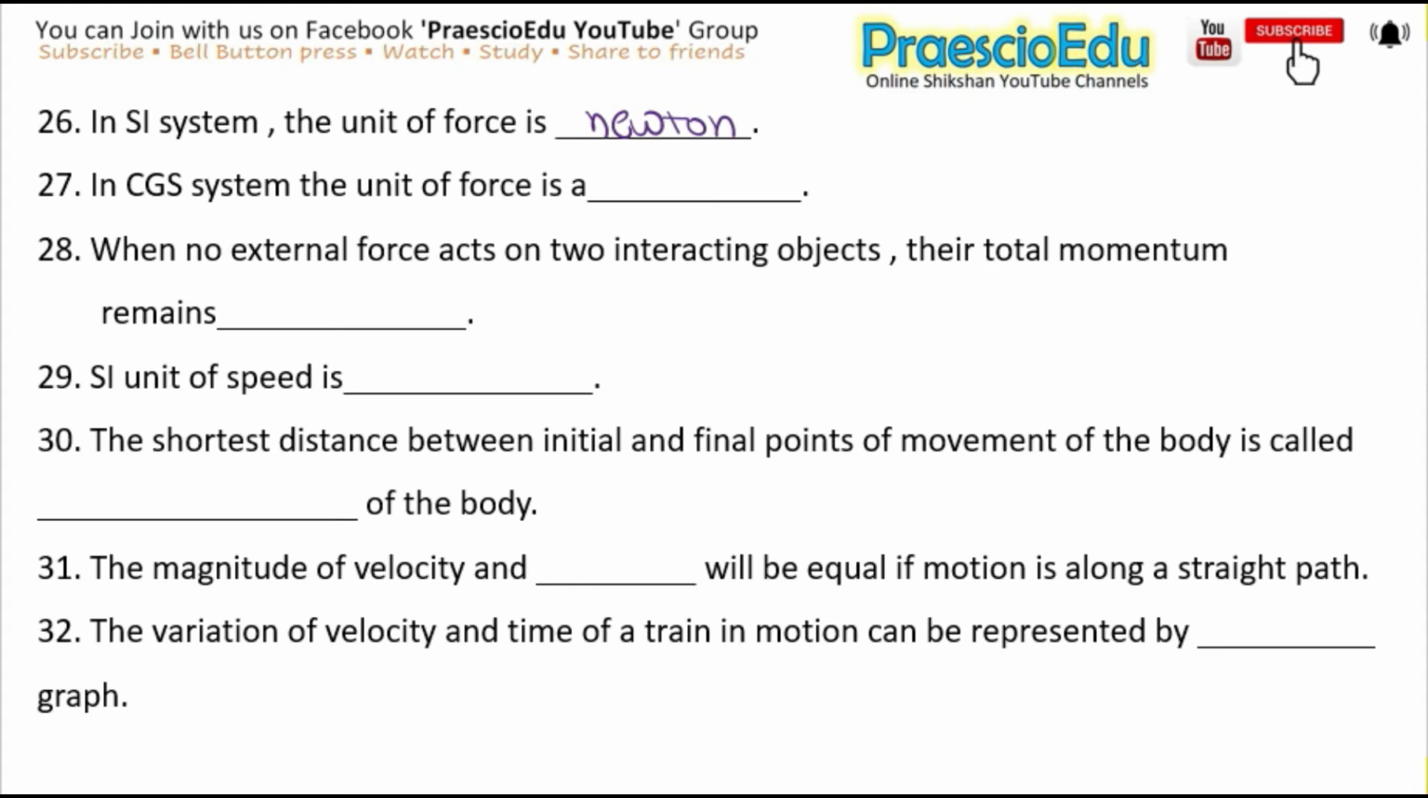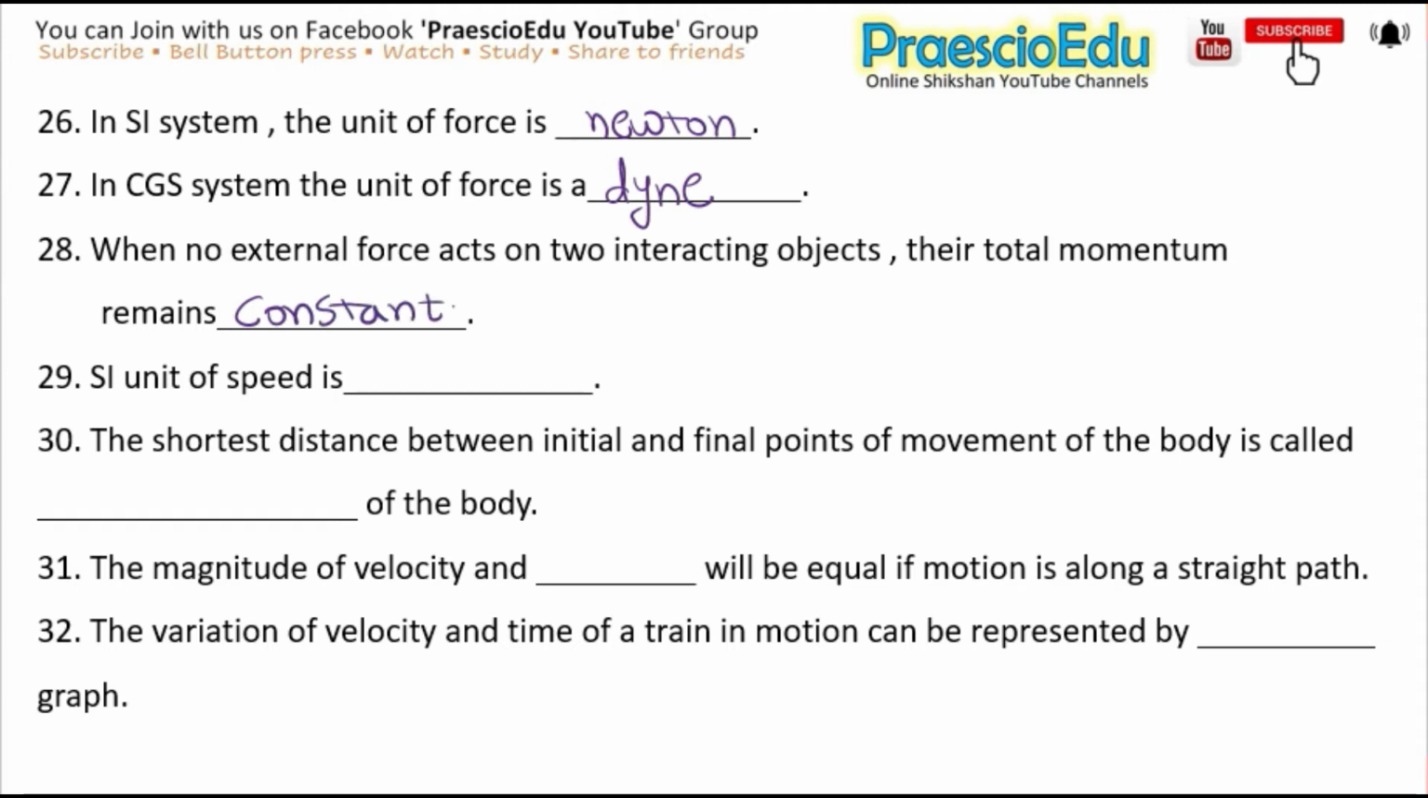And in CGS system, the unit of force is a dyne. Next one is, when no external force acts on two interacting objects, their total momentum remains dash, and the answer is constant.